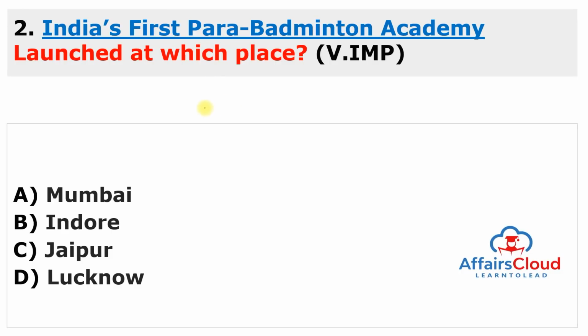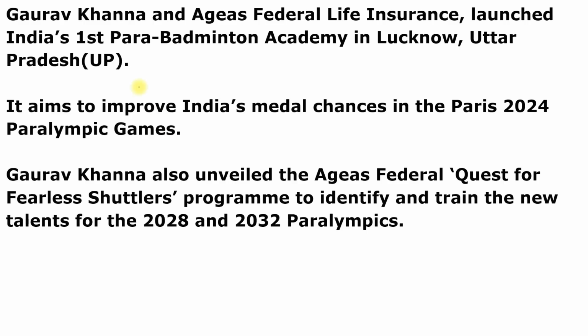Here is the first question in the very important section. India's first para badminton academy launched at which place? So again, very static question, and this is launched in the area of Lucknow, or you can say Uttar Pradesh. Examiner can also ask the state as well as the exact place. So you can see here, Gaurav Khanna and Ageas Federal Life Insurance launched India's first para badminton academy in Lucknow, Uttar Pradesh.